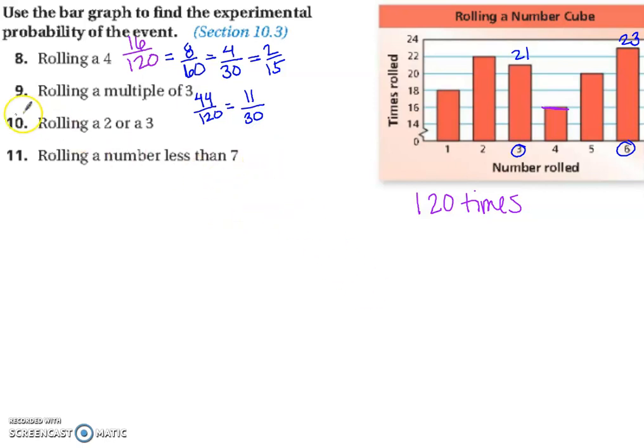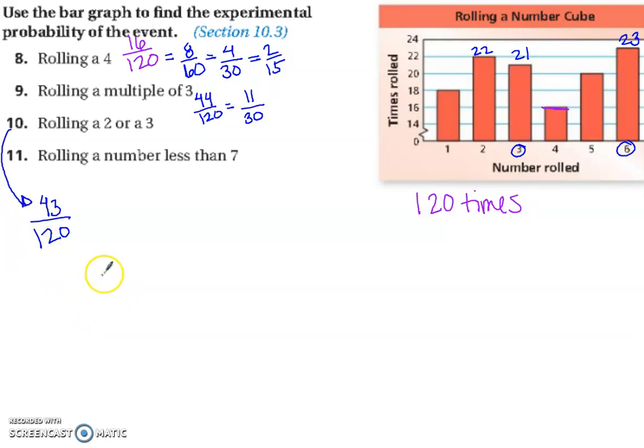Let's look at number 10. I'm going to show my work down here. It's a little bit cramped. Rolling a 2 or a 3. So they rolled a 2 22 times. They rolled a 3 21 times. That's a total of 43 times out of the 120 they rolled. 43, I think, is prime. Nothing goes into that. You can check your multiplication chart on that. If you don't reduce on the test, you'll still get credit.